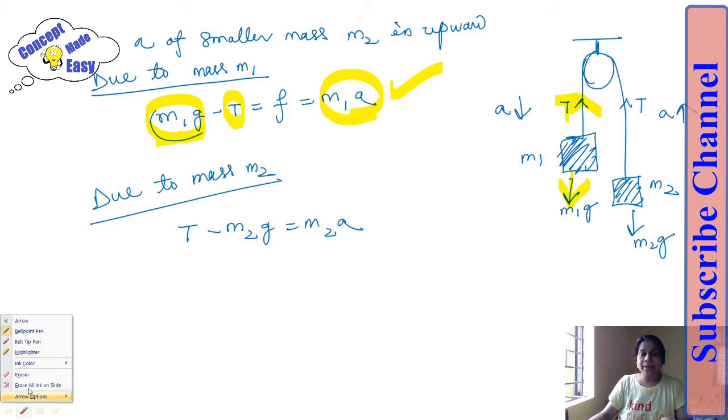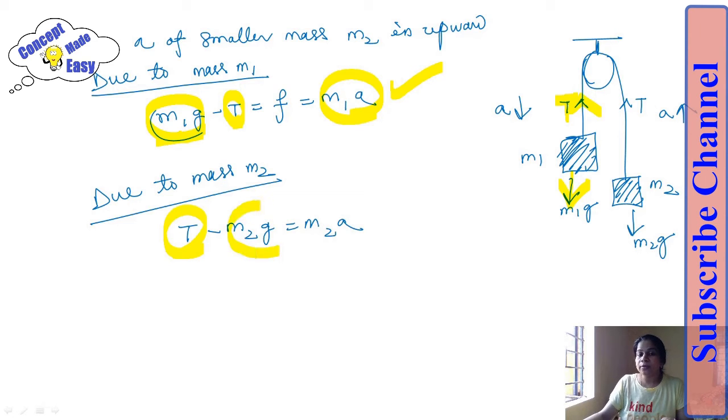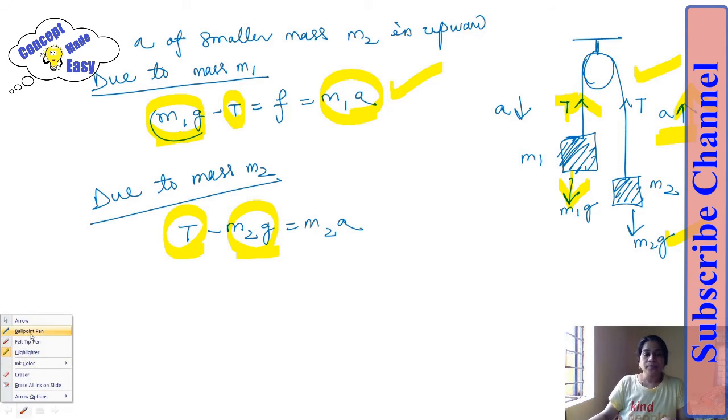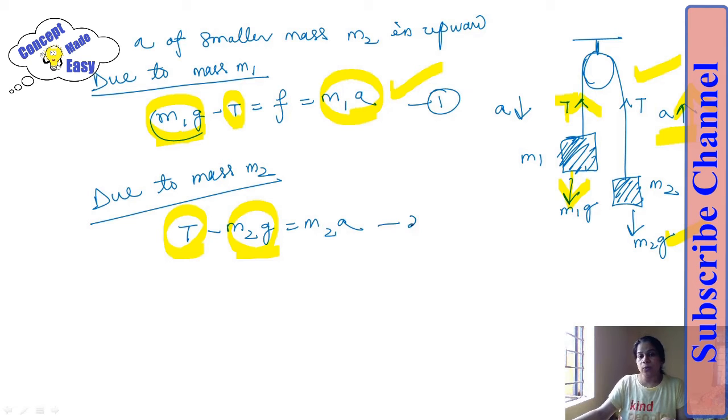Okay, let me highlight. This is the tension, this is the weight force. Here the tension is bigger than this weight force. The difference between tension and this weight force is the force causing acceleration, and this is in upward direction. Okay, so now this is my equation 1, this is my equation 2.